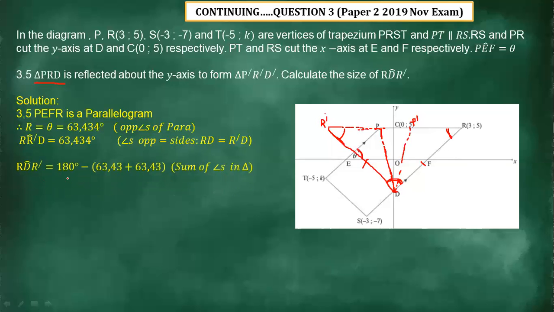And now we can calculate. Angle D R prime equals 180 minus the sum of those two angles, which is 63.43 plus 63.43, the sum of angles in a triangle. After adding and subtracting from 180, it gives us 53.13. That is the angle that we have to calculate.